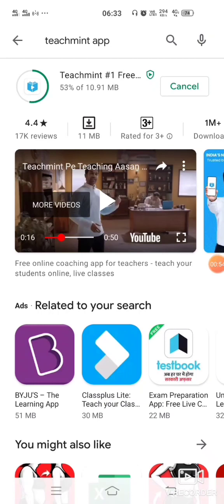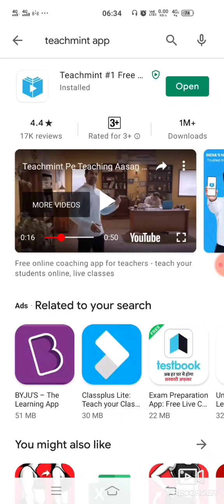In a nutshell, with Teachment you can conduct and record live classes, teach effectively with screen share and whiteboard, distribute recorded lectures, study materials and notes, chat with students, send reminders, assignments and MCQ tests, and automatic attendance. So this app provides automatic attendance also.